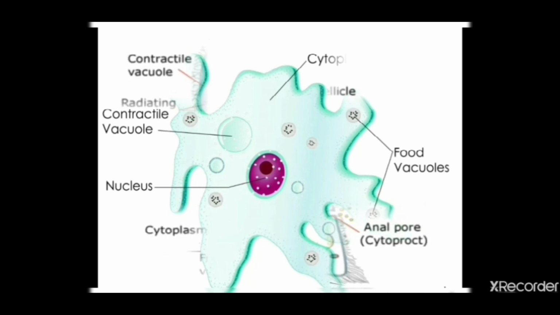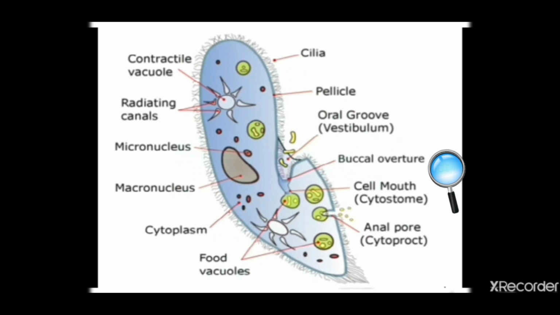Now moving on, see here Paramecium is shown. Paramecium has slightly better structural characteristics than amoeba. It has a contractile vacuole of star shape. See over here, this is the contractile vacuole of Paramecium. Paramecium has cilia. It does not have any pseudopodia. Cilia help the Paramecium to move. There is a macronucleus, there is a micronucleus, and the blue portion is the cytoplasm. Here I will tell you how Paramecium eats.